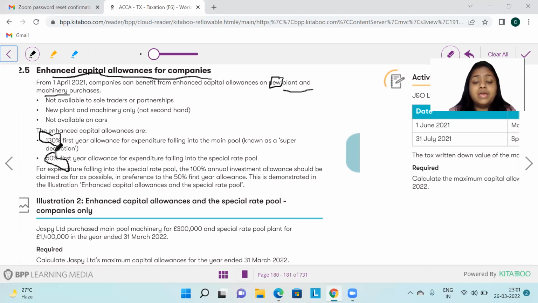The rule remains the same. As you know, AIA should be first used against the special rate pool, then against the main pool. So you're going to do the same. You are going to use 1 million AIA against the special rate pool, and only then, if any balance in the special rate pool is remaining for that new plant and machinery, will you claim this enhanced capital allowance. Otherwise, you're not going to claim. So this FYA claim can only be made after AIA has been used. Okay, so let's see this in an example and understand it.